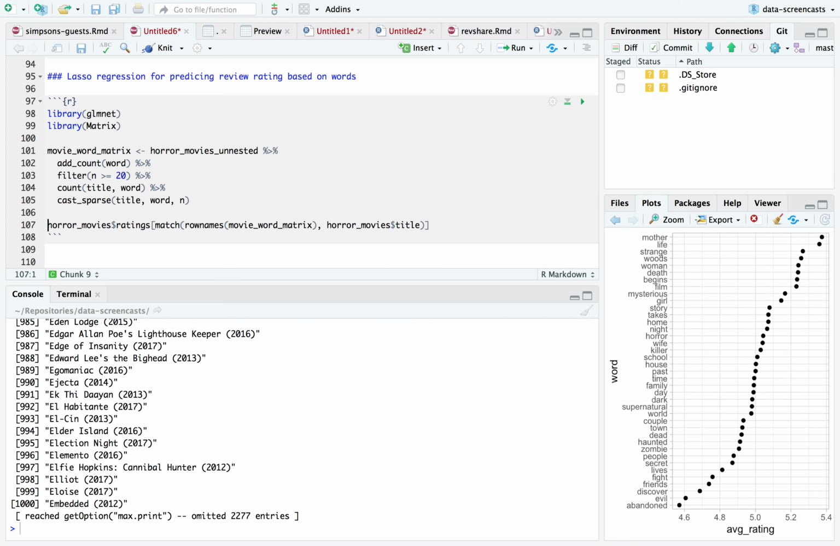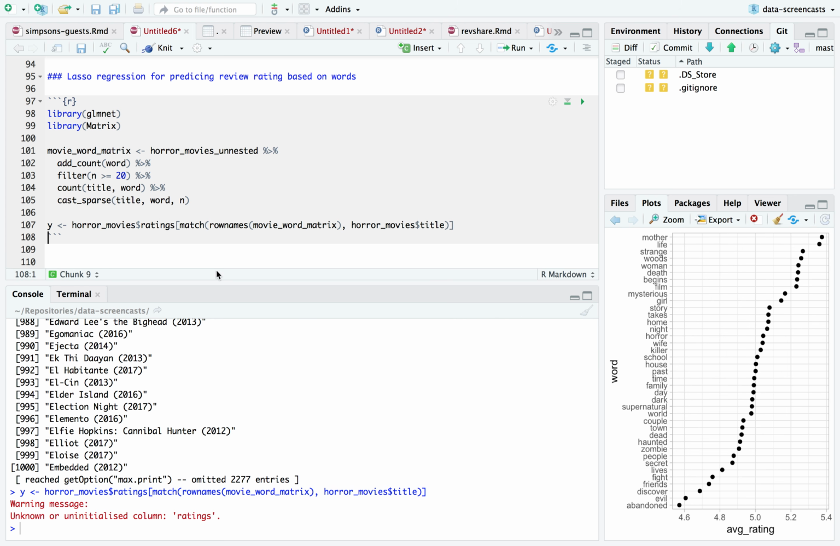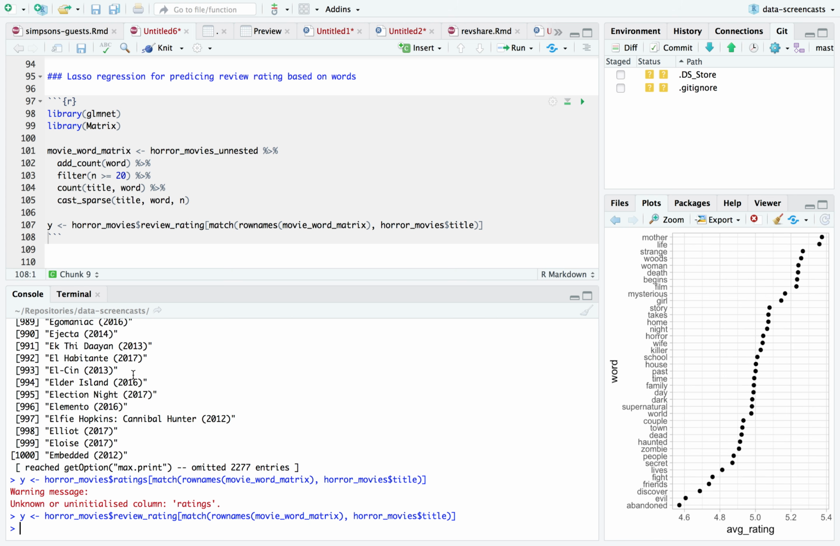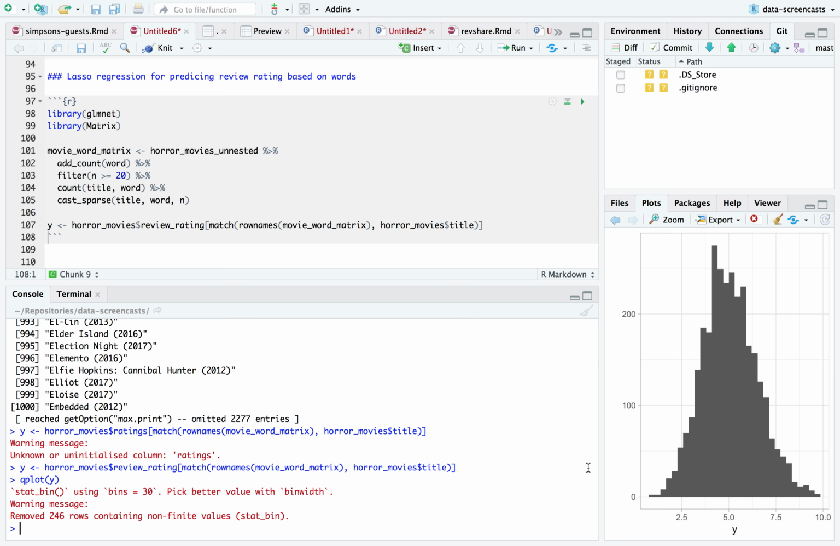Rating. So this is like my Y vector. It's my ratings, review rating. If I look at a histogram of Y, there's all my movie ratings. I really like how it's very close to normally distributed. Some little funky stuff on the side, but that means I can use this as what I'm predicting.